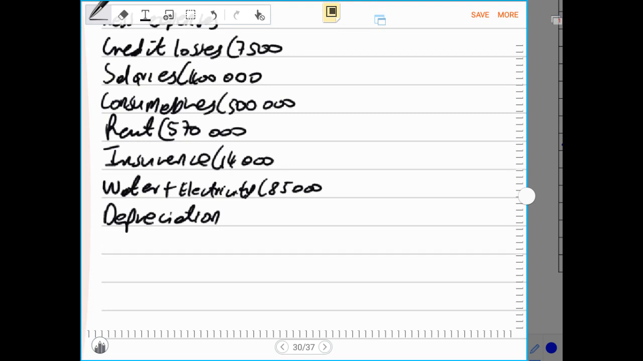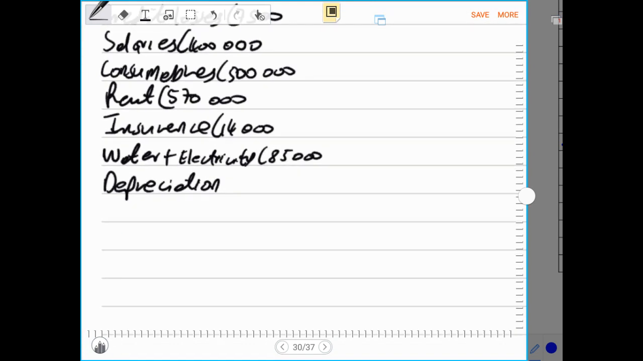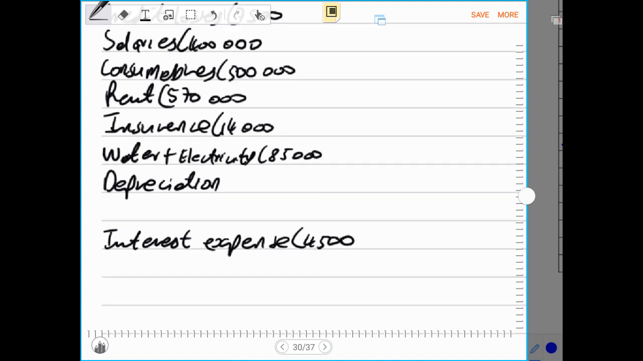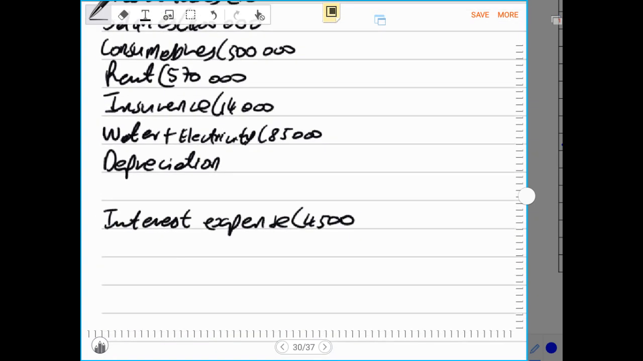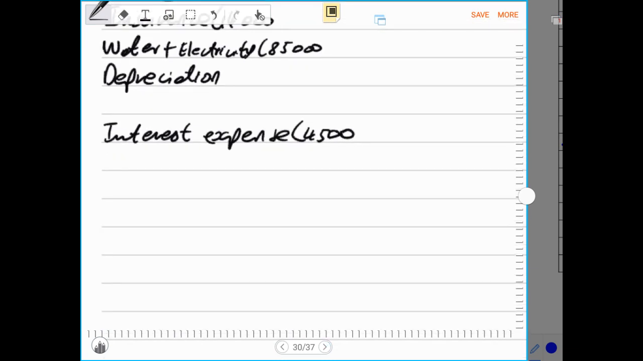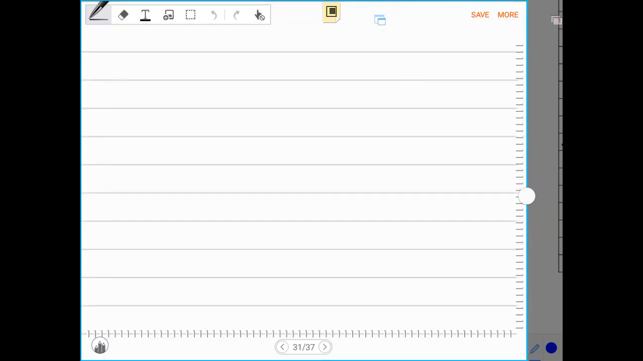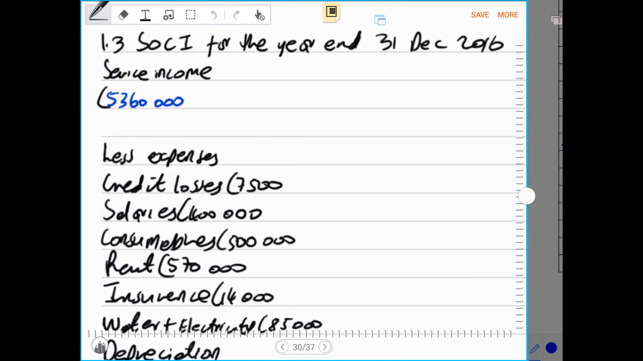So let us just leave a line here, then we'll have interest expense. Then after we'll get to the profit for the period, and our interest expense is 4,500 rands. So now we have recorded all of this. Let us do the next statement, which is the statement of financial position. Remember, guys, I'm just doing the rough draft.